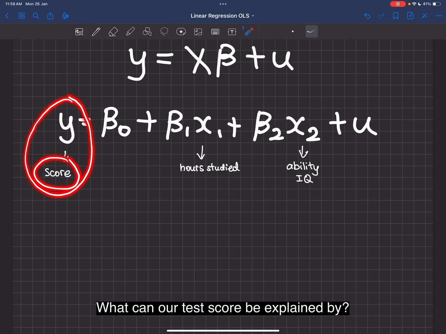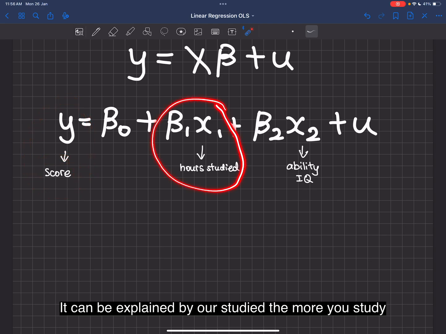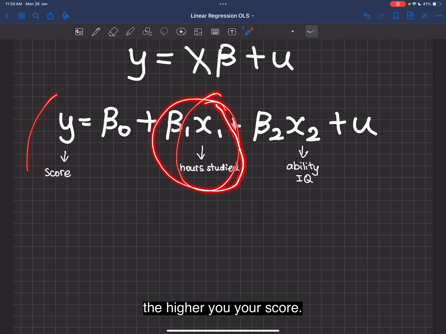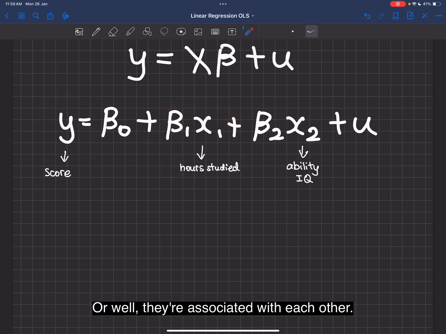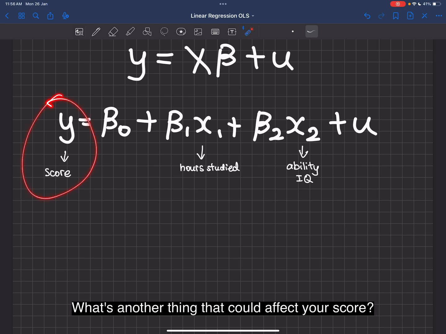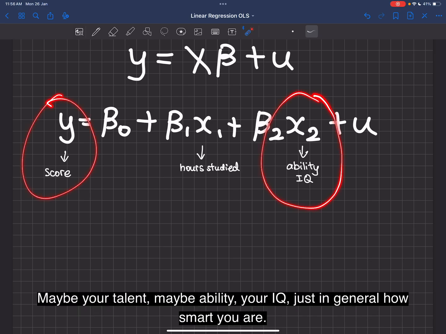What can our test score be explained by? It can be explained by our hours studied. The more you study, the higher your score. Or well, they're associated with each other. What's another thing that could affect your score? Maybe your talent, maybe ability, your IQ, just in general, how smart you are.